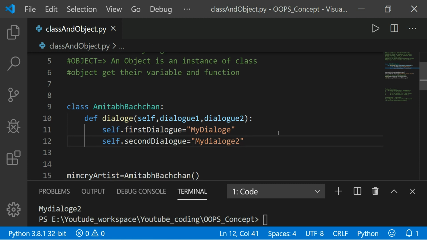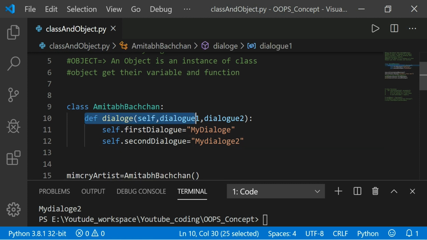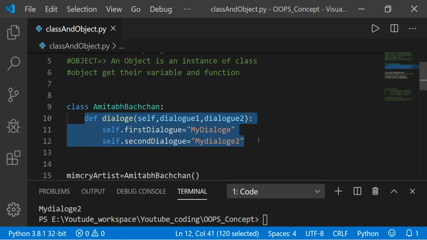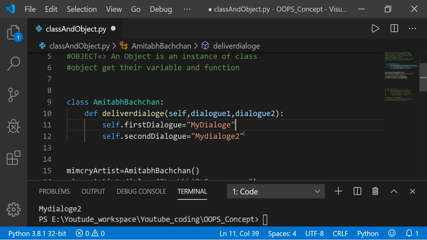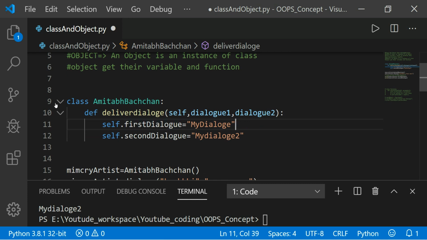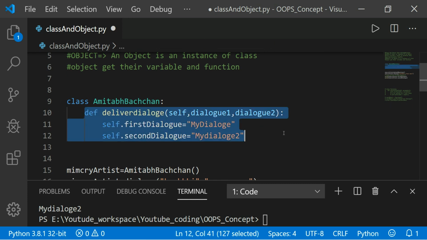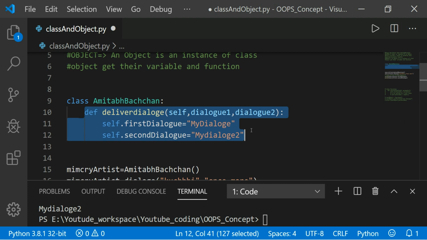So this is a dialogue which is delivered. You can say deliver dialogue, which is a function concept. I'm not explaining everything about functions. If you want to learn more about functions, then comment below and I'll make a video on it.